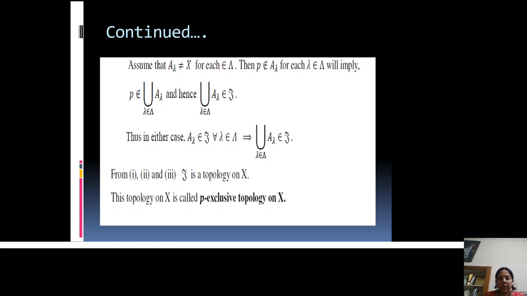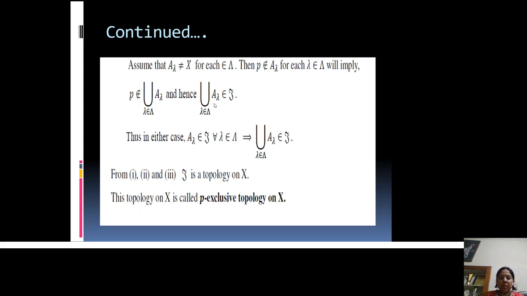And if all A_λ are not equal to X, meaning if no A_λ is equal to X, but all A_λ are in τ, therefore by definition of τ, P doesn't belong to A_λ for all λ. If P doesn't belong to A_λ for all λ, it means P doesn't belong to their union, and by definition of τ, this union belongs to τ.